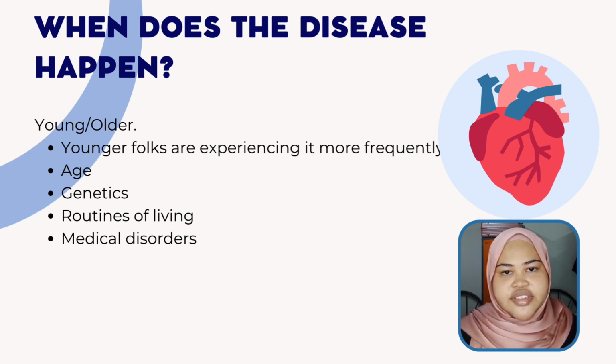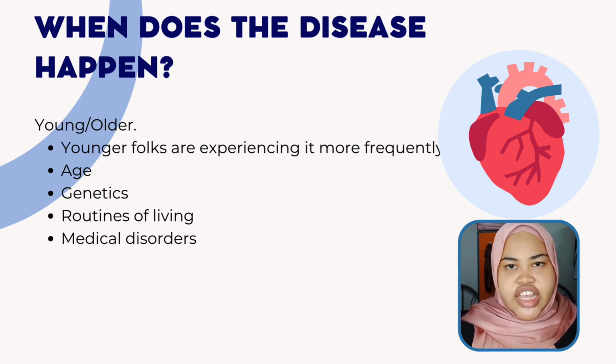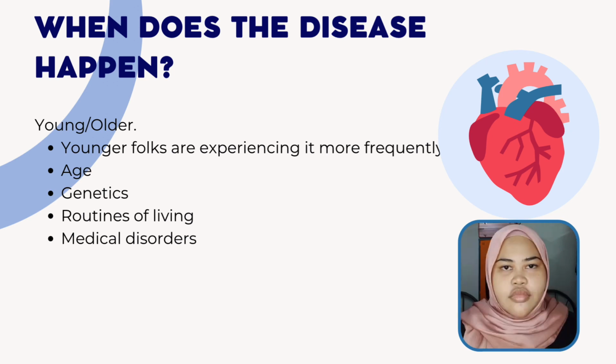The three main risk factors for heart disease, high blood pressure, high cholesterol, and smoking, are present in about half of all persons. Age. As you age, your risk of developing heart disease increases. Genetics. Your risk of heart disease is increased if your family has a history of the condition, and studies have revealed that some genes are associated with an increased risk of developing specific cardiac diseases.